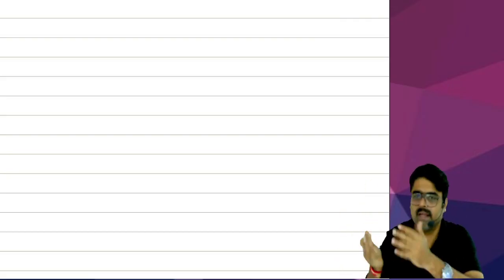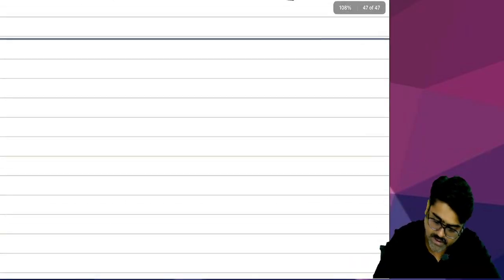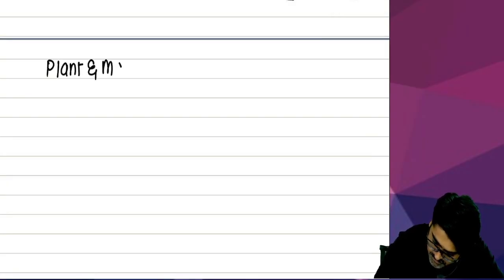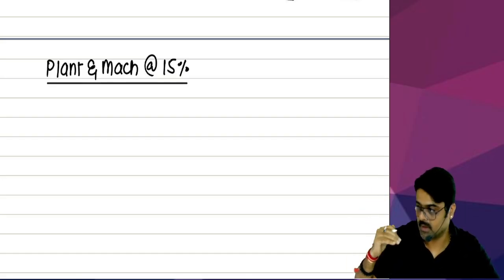For example, in my example, which block have we taken? Plant and machinery block, no? So what are we going to write? We are going to write the heading of the block. Plant and machinery depreciable at the rate of 15%. This will be the heading of the block. Okay.